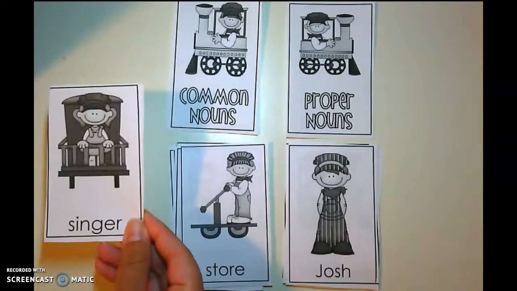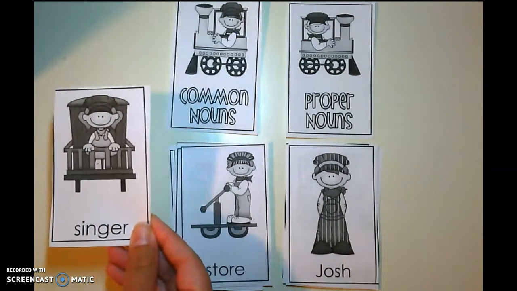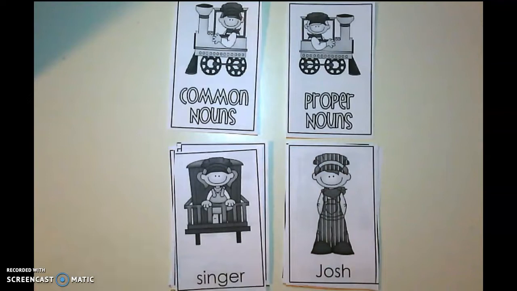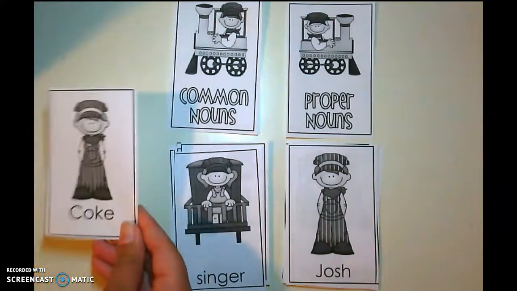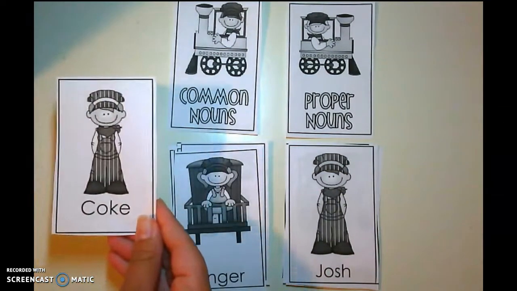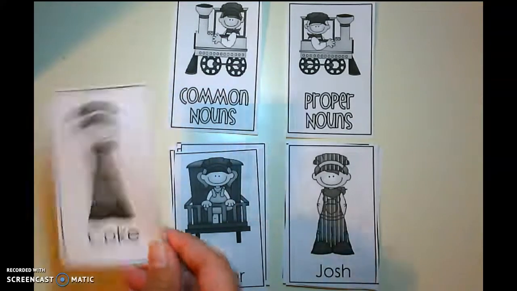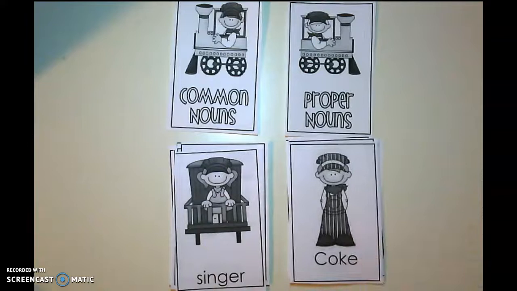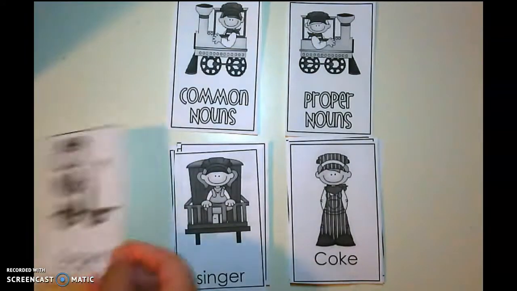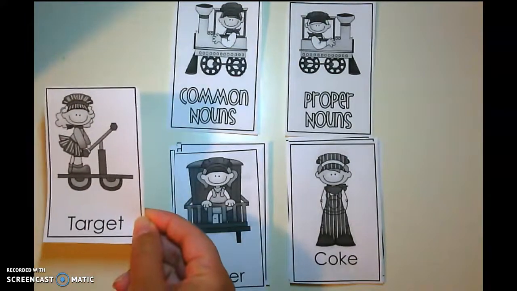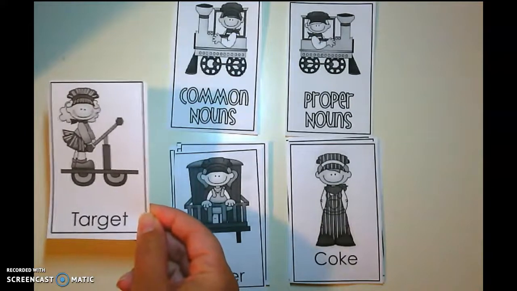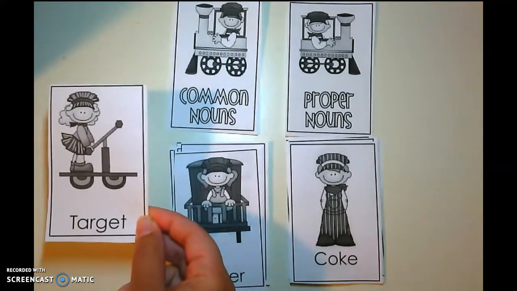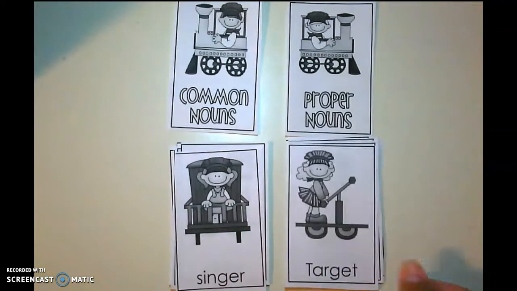Singer. Common or proper? Common. Good job. How about Coke? Like Coca-Cola. That's going to be proper. It's the name of a type of soda, like I mentioned earlier. All right. Target. This would be the store Target. Common or proper? That's going to be proper. It's the name of a specific store.